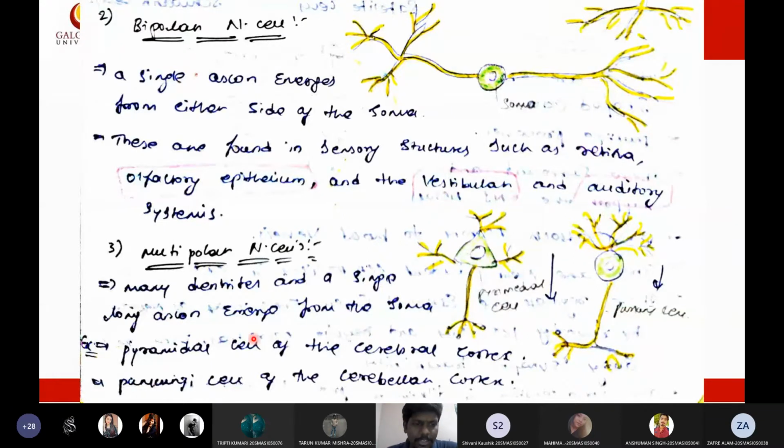Such neural cells are called multipolar nerve cells. These multipolar nerve cells are seen in the cerebral cortex, deep in the brain, in the pyramidal cells and the fusiform cells of the cerebral cortex. That is enough for this. So this is all about the classification of neurons depending upon their polarity.